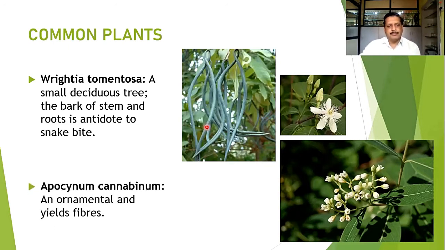Then it is Apocynum cannabinum. It is again an ornamental species with fragrant flowers, and the plant also yields fiber, and because of that, it is planted in agriculture as well as in gardens.